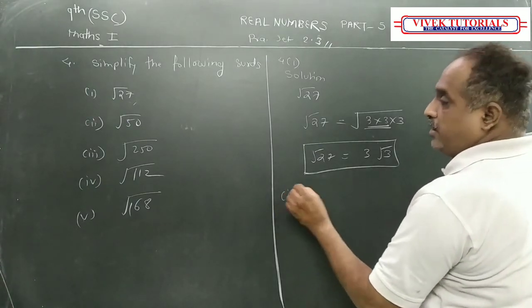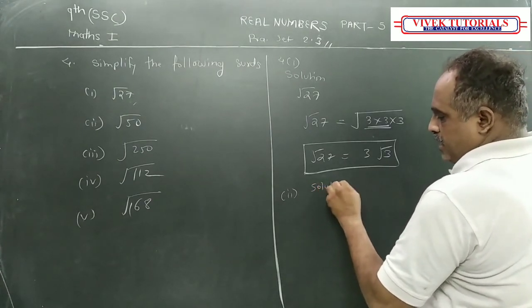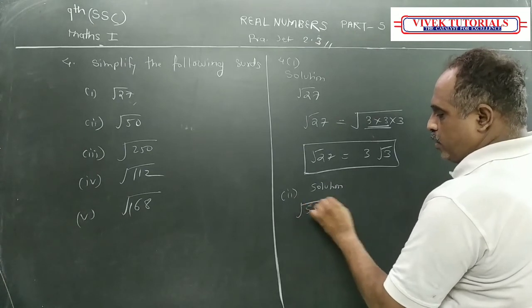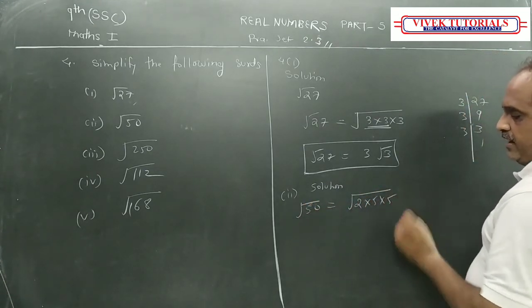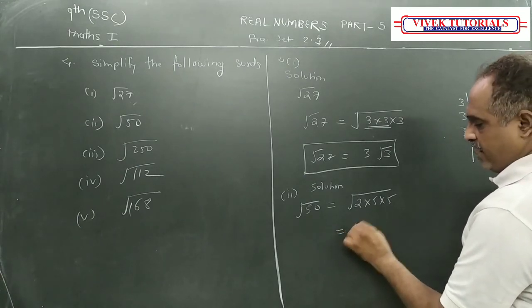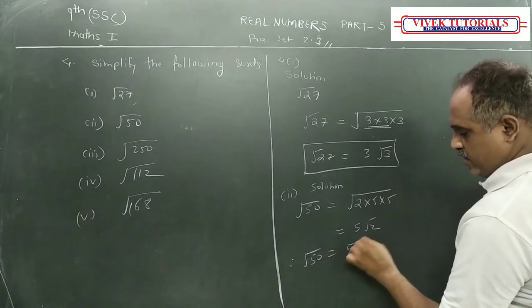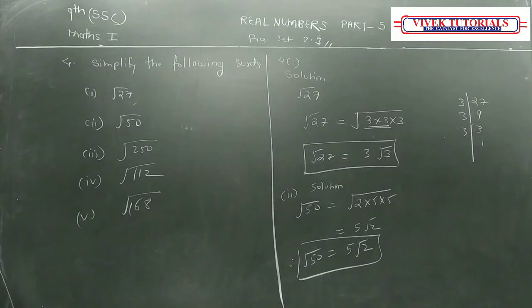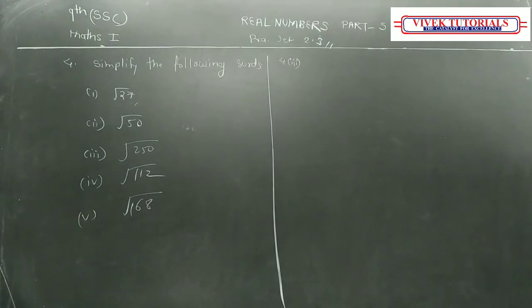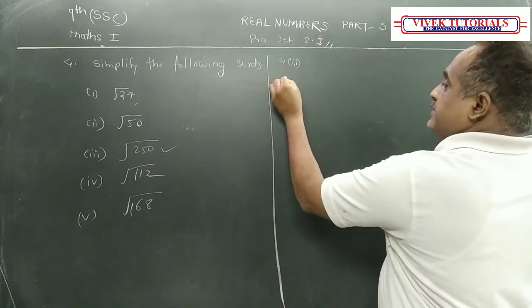Second one also I'll do. Solution of it. Root 50. Root 50 means 2 into 5 into 5. That indicates 5 root 2. Therefore, root 50 is equal to 5 root 2. Copy it down. Now, question number 3. Solution.